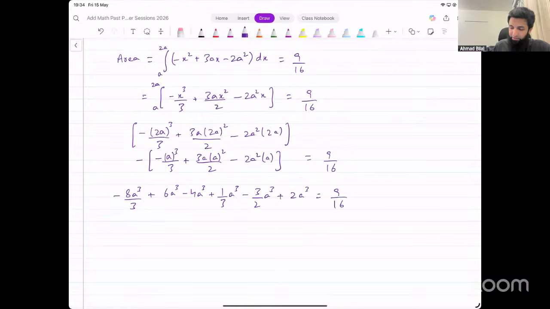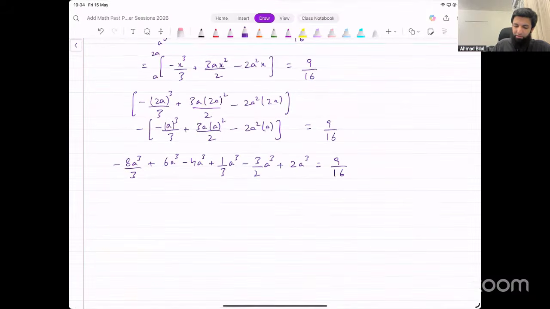Now we need to take LCM. What's the LCM of these numbers? This is 3, 3, 2. LCM is 6, right? Let's take LCM on the left side and see what that gives us. So in the denominator, we've got 6. Now this gets multiplied by 2, so we get minus 16a cube.